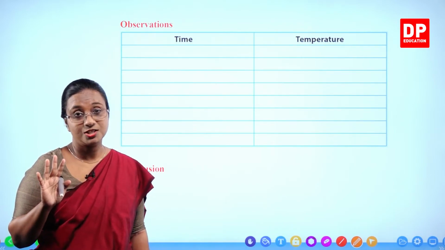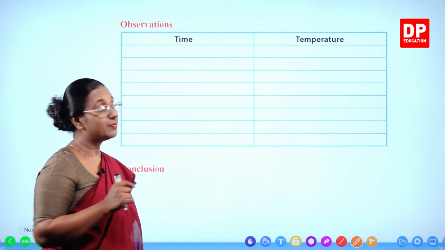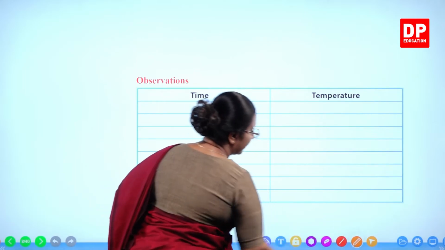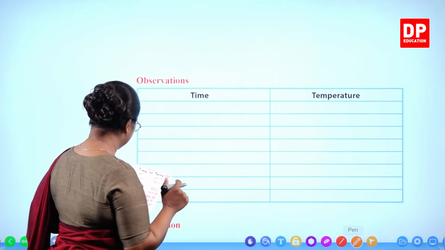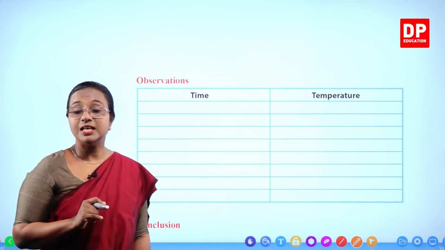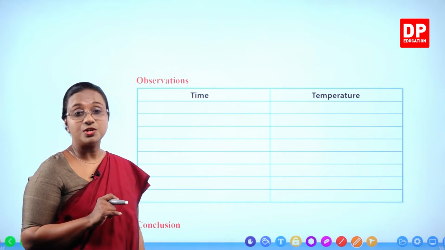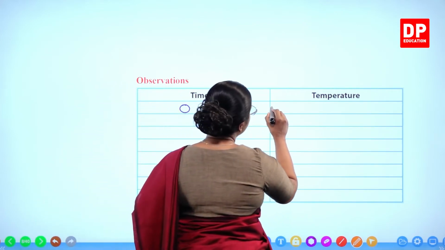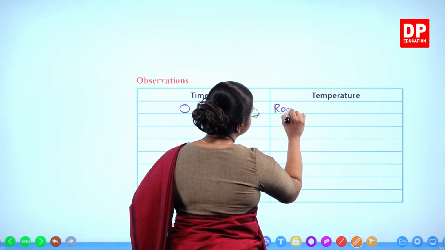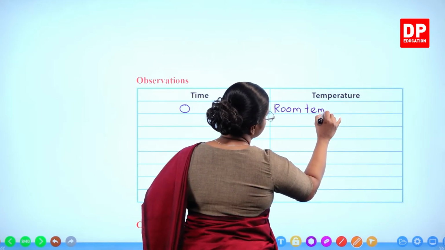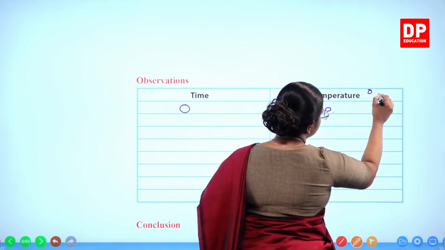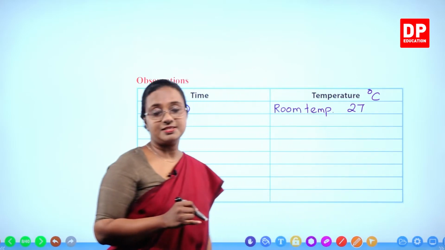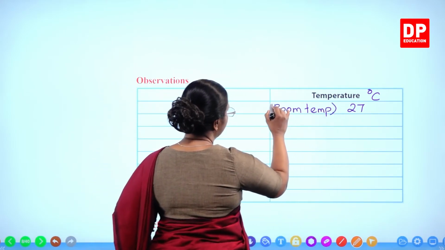That did not change. So, first I will write down the observations, time and temperature, what I noted down during the activity. Initially we measured the temperature. What was the temperature? It was the room temperature. That was at time 0. We measured the temperature in degrees Celsius, and it was 27 degrees Celsius. You can remember that. That was the normal temperature.